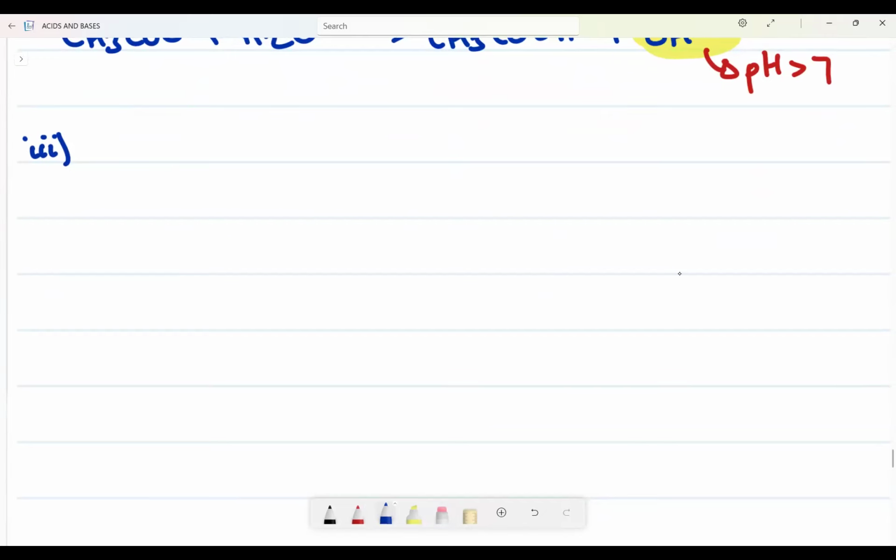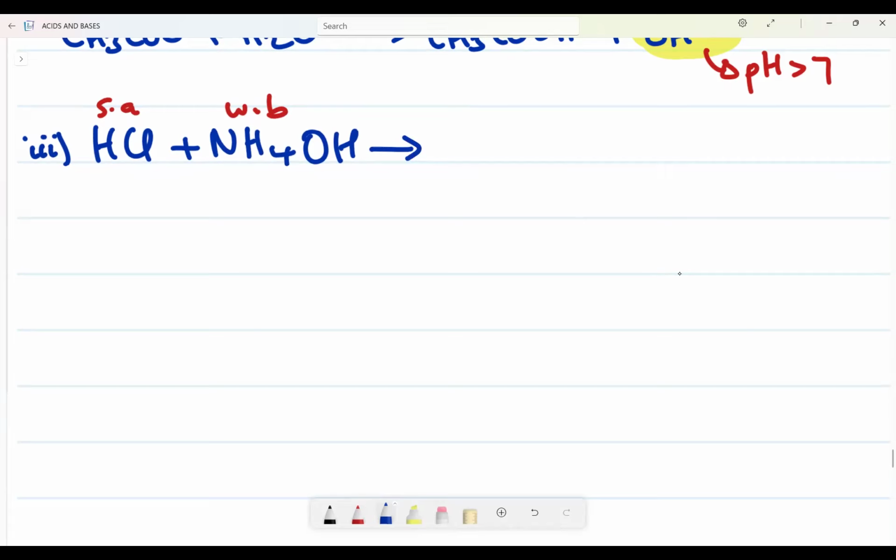NH4 plus HCl, which is a strong acid, with now a weak base, NH4OH. Okay? It is a weak base. So I'm telling you, this is a strong acid, this is a weak base. What will happen now in this case? They will give you this product, NH4Cl plus H2O. Remember, this is acid-base reaction. It always forms salt and water.